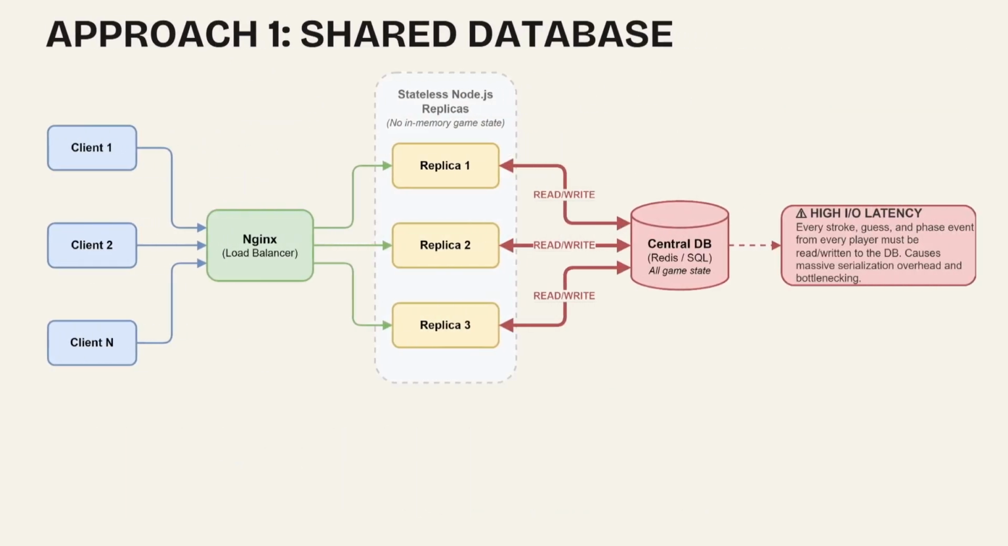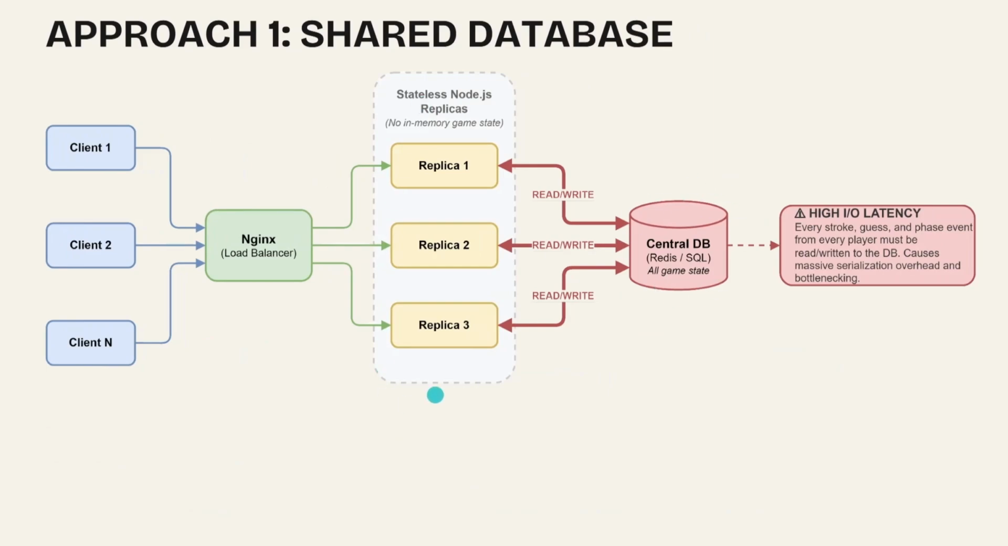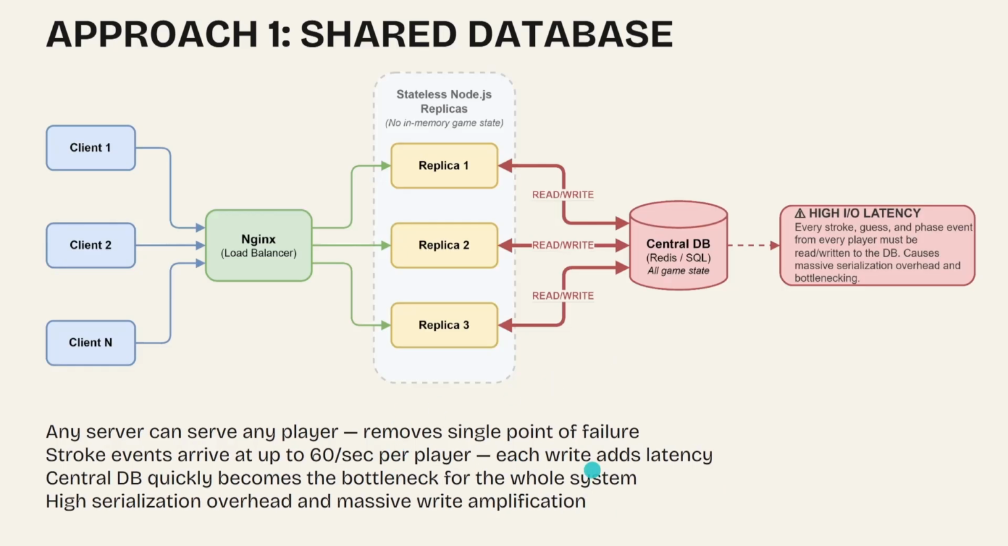Approach 1, shared database. So we have multiple servers and a shared database. Now, on each server, we do not store any room state anymore, but instead, we move the room state into a shared database so that any server can handle any player. This removes the single point of failure, but each read and write operation every second per user adds latency to every stroke, and the database quickly becomes the bottleneck.